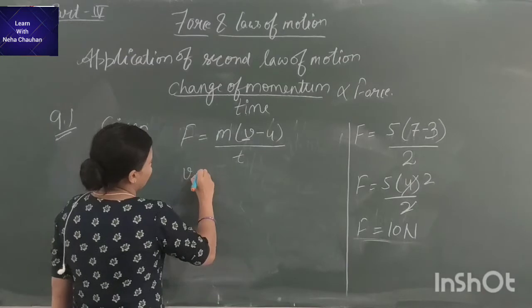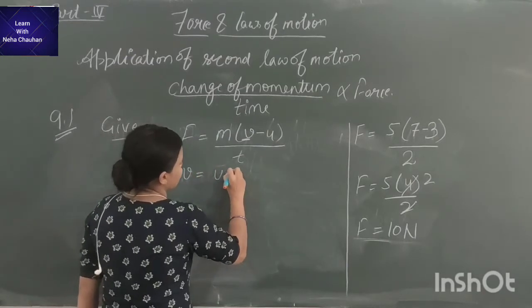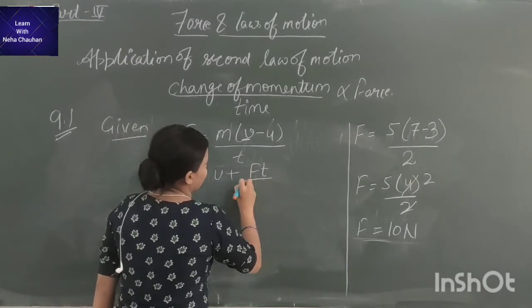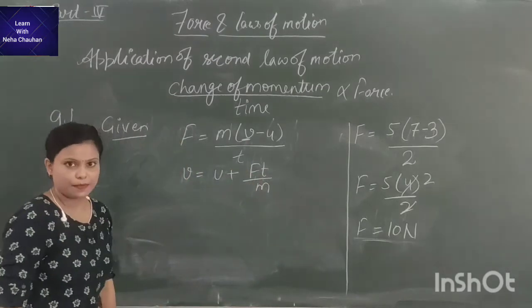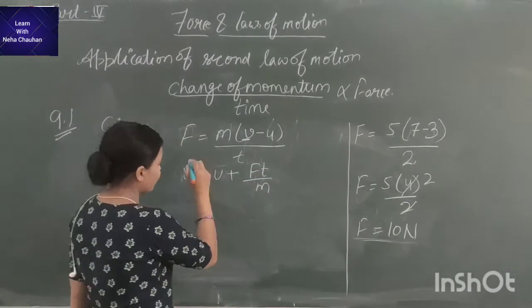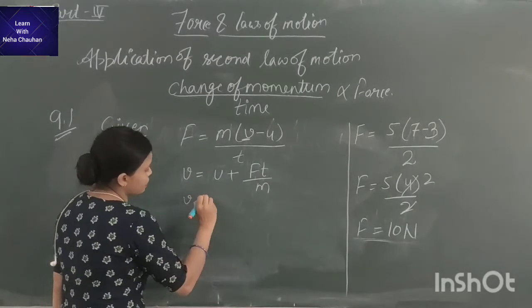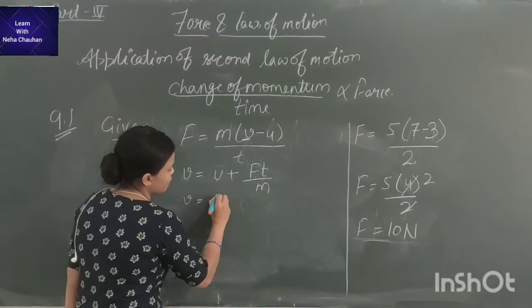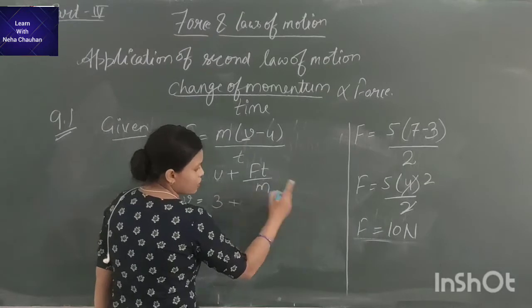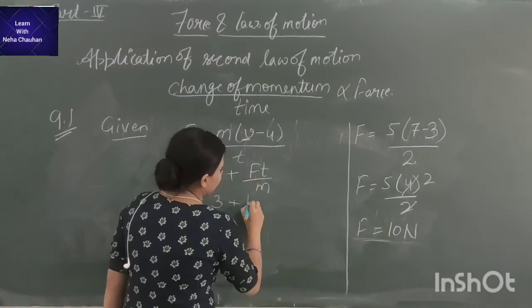So, the final velocity we need to find. This will be written the same way. Initial velocity is 3. Force we have calculated as 10.